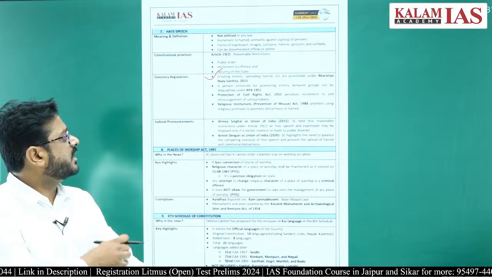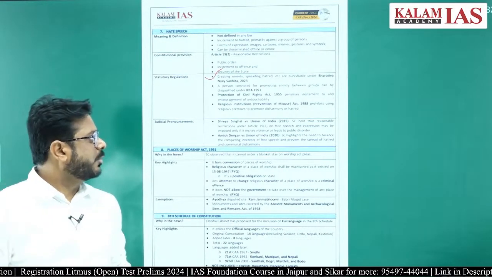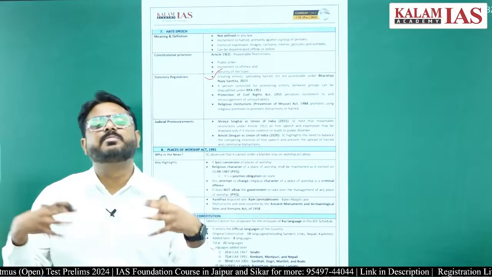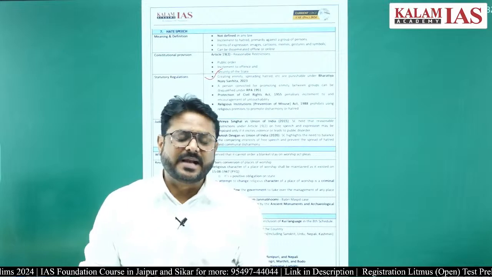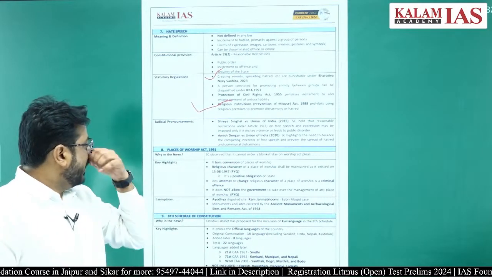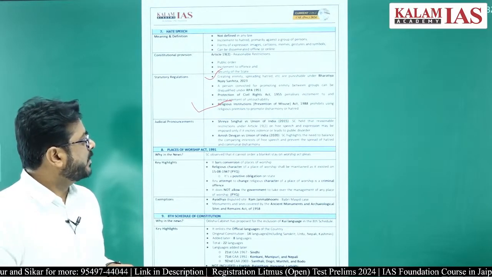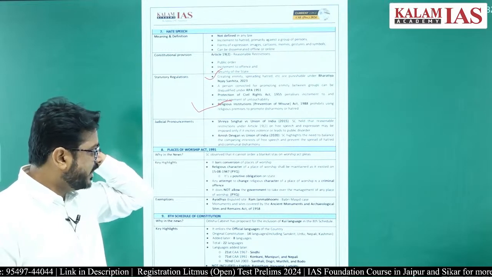Religious Institution (Prevention of the Misuse) Act 1988 also prohibits using religious premises to promote disharmony or hatred. So you cannot make hate speeches even from religious places. Similarly, there have been several Supreme Court judgments. We do not have to go into much detail, but you should see the Shreya Singhal case.